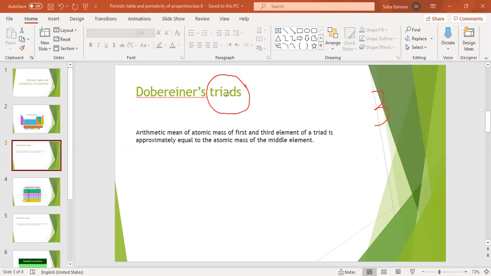According to Dobereiner's law of triad, the arithmetic mean of the atomic mass of the first and third element of the triad is approximately equal to the atomic mass of the middle one, which means if you want to know the atomic mass of the middle or the central atom, you have to take the average of the first and the third element of that group. You can see here,